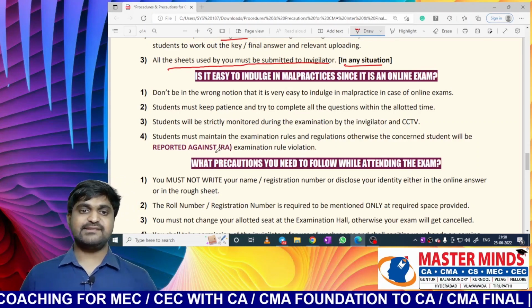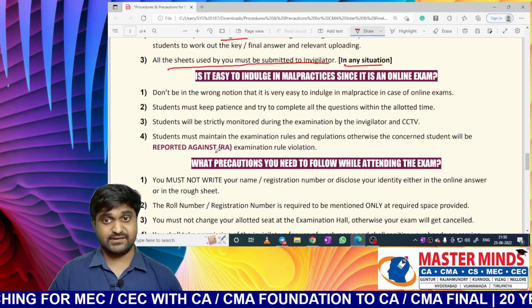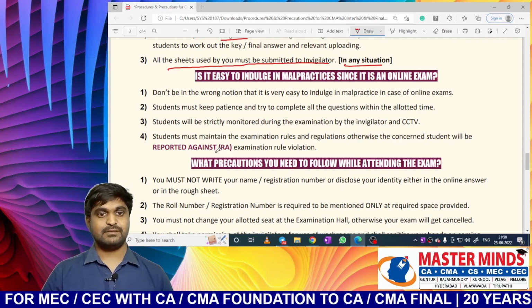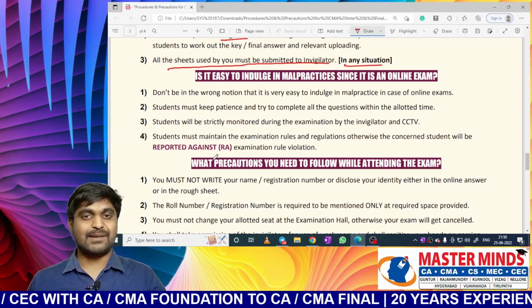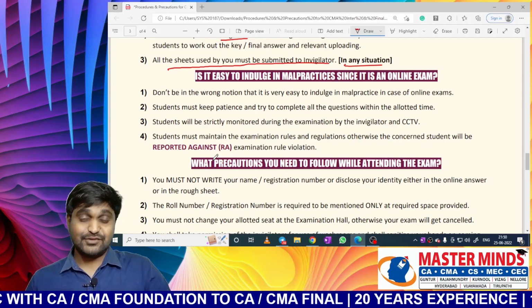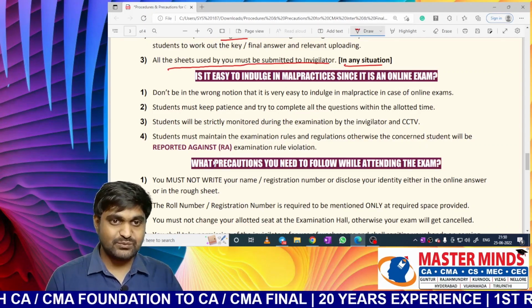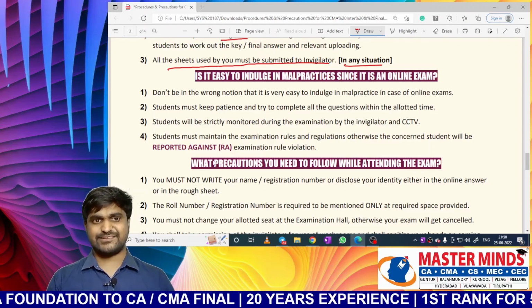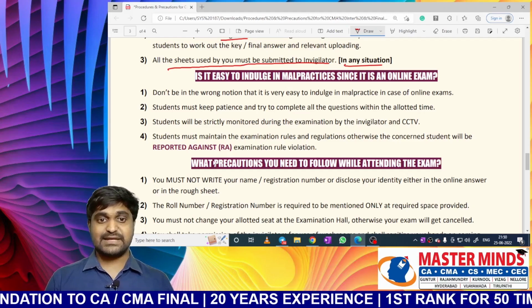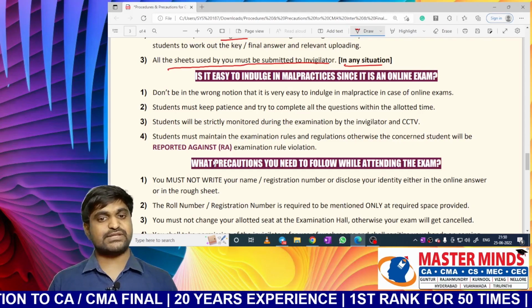Next one, is it easy to indulge in malpractice since it is an online exam? Online exams are very tough when compared to physical exams. Why, sir? What is the reason? Okay, let's check it now. Don't be in the wrong notion that it is very easy to indulge in malpractice in online exams. Students must keep patience and try to complete all the questions within the allotted time.